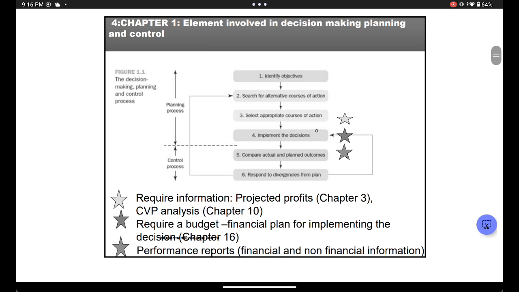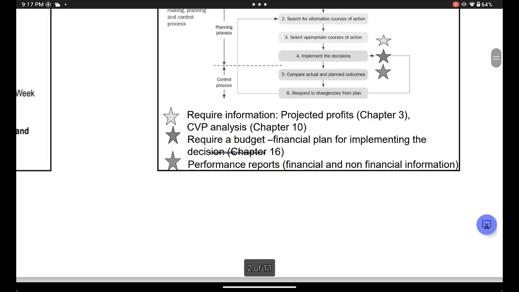Then we'll implement the decision. So we'll choose the decision here, and then I will actually do the decision, buy all the equipment and all that whatnot. Compare actual planned outcomes. So when the machine is working and the products are made, we'll look at the product and be like, is this product good or is this bad, right? Sometimes you manufacture products, it's not good, right? There'll be defects, there'll be broken, all that. So that's what happens in this step. Last step, respond to divergence. Divergence means differences, so you need to respond. If you see out of 10 bottles, 5 of them are breaking, you need to make sure the material is better so there's no more breaks. So you need to respond if there's anything wrong with what the products are.